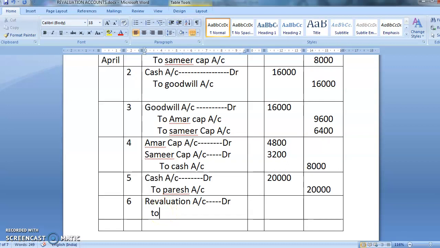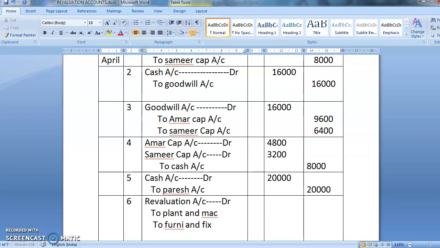To plant and machinery, plus to furniture and fixture, and last but not the least to RDD. Am I correct?